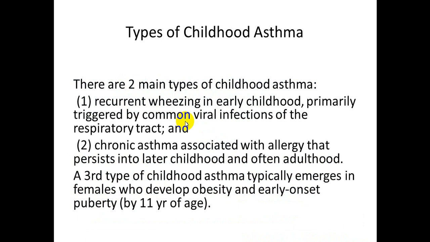Let me talk about the types of asthma. You know, if you go through the many references, there are many differentiations of asthma, but we can conclude in these two main types of asthma in childhood. There is recurrent wheeze in early childhood, with the primary trigger being common viral infection. The patient comes with any viral illness, there will be upper respiratory infection followed by wheeze. Or there is chronic asthma associated with allergen that persists into later childhood and often adulthood. There is a third type of childhood asthma, typically emerging in females who have obesity and early onset puberty by age 11.